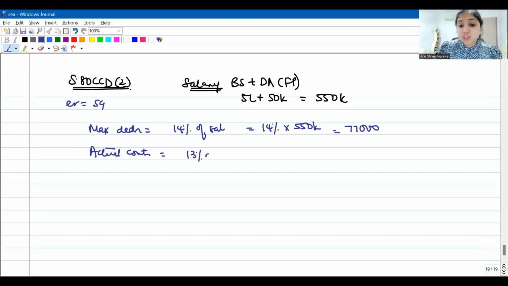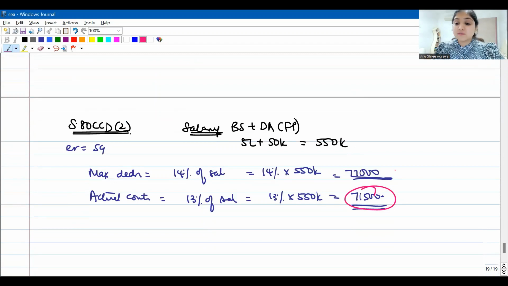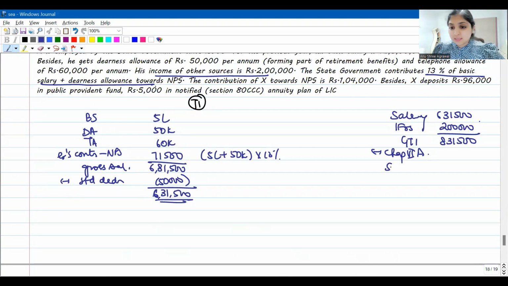The employer actually contributed 13% of 5,50,000, which is going to be 71,500. So the maximum deduction is 77,000. Actual contribution is 71,500. So how much deduction you will get, guys? 71,500, right? It is well within the maximum limit of 77,000. So under chapter 6A, section 80CCD subsection 2, you're going to enjoy 71,500 deduction.